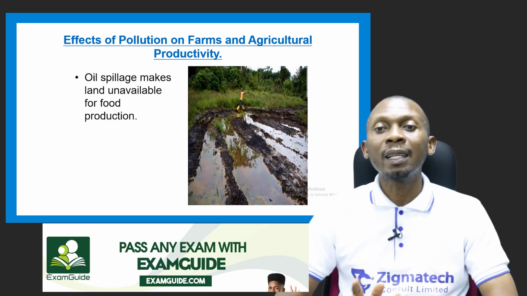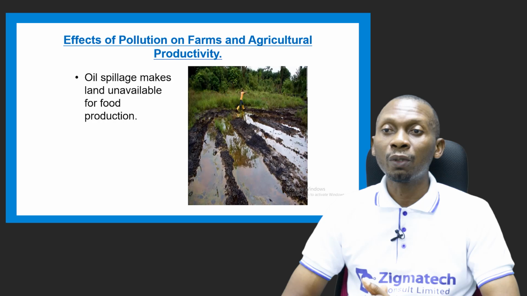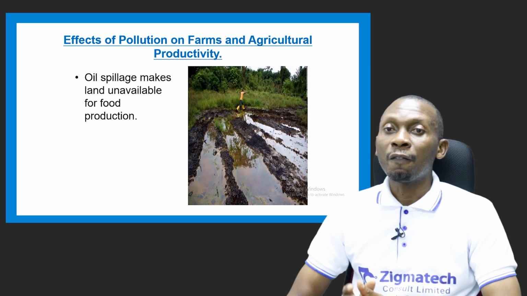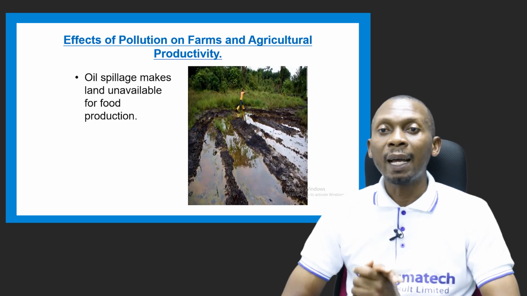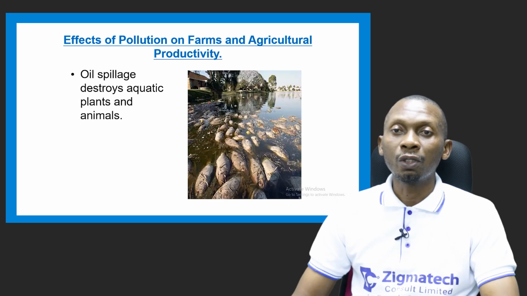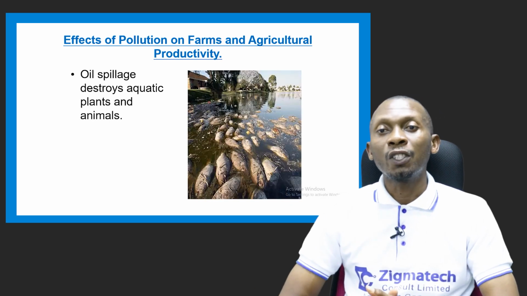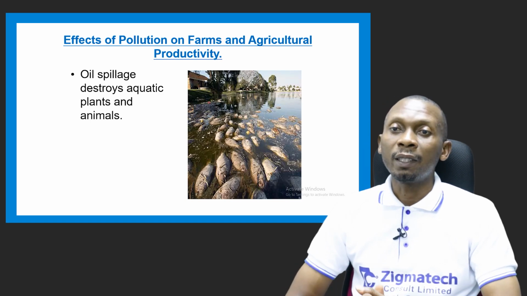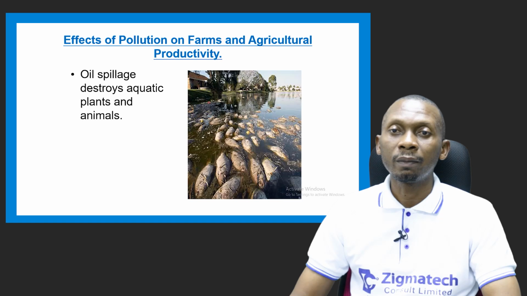Oil spillage also makes land unavailable for food production. From the illustration, you can see in the picture, once there's oil spillage, the effect of this is that the land becomes unfit or unavailable for food production.